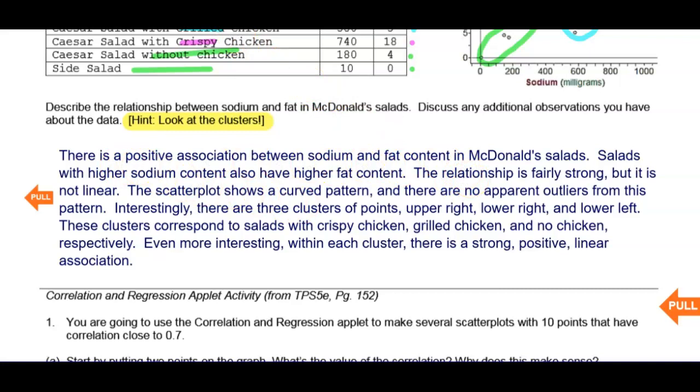I want to highlight a sentence here and talk about it real quick. Okay, the reason why I want to highlight that is because we talked about association in context with that sentence. If we just say there's a positive association between sodium and fat content, we're not going to get full credit. Okay, moving on. The relationship is fairly strong, but it is non-linear.